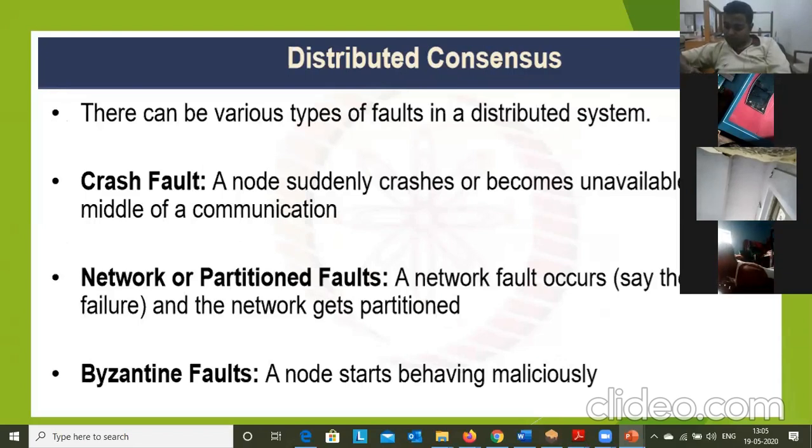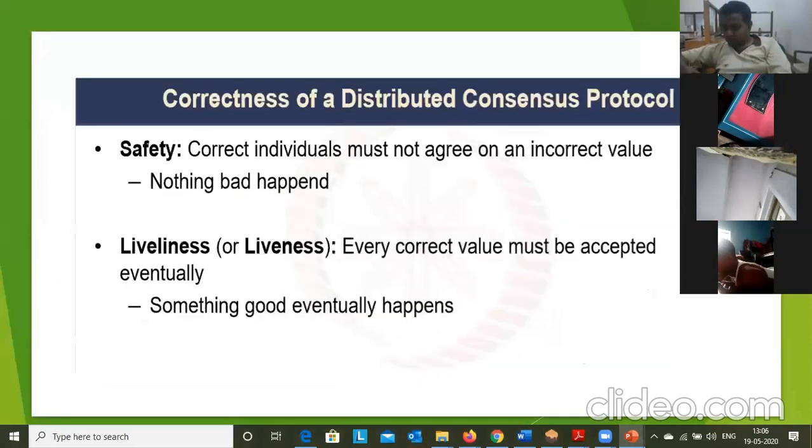Some other faults are like the Byzantine fault. Byzantine is nothing but a particular node in a blockchain behaving maliciously. In these cases, who will take responsibility in the blockchain network? The solution is that the consensus protocol will take the responsibility. The consensus protocol ensures safety and liveness.